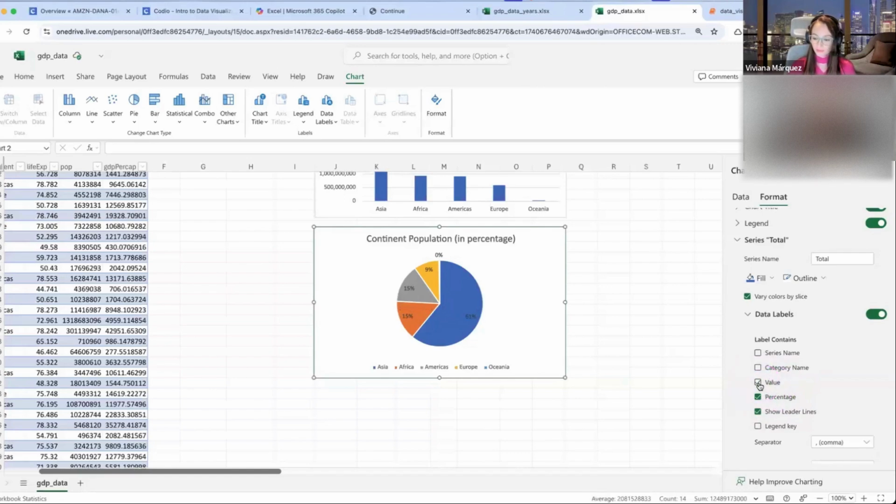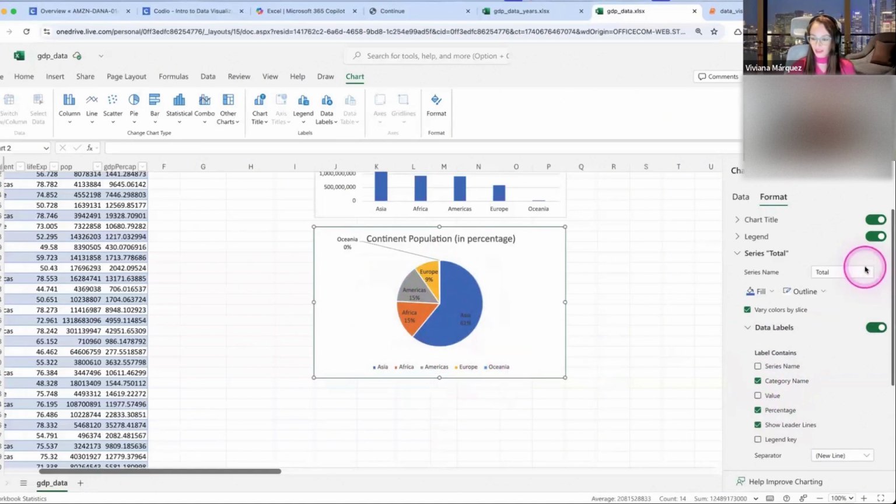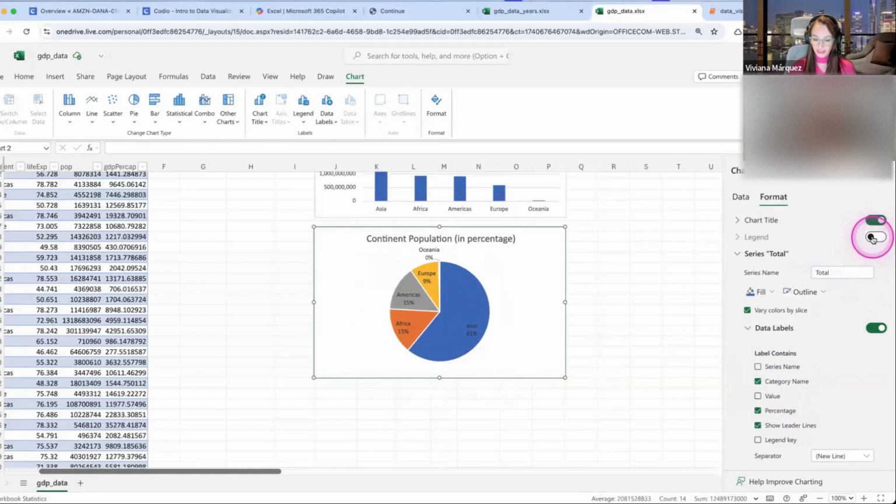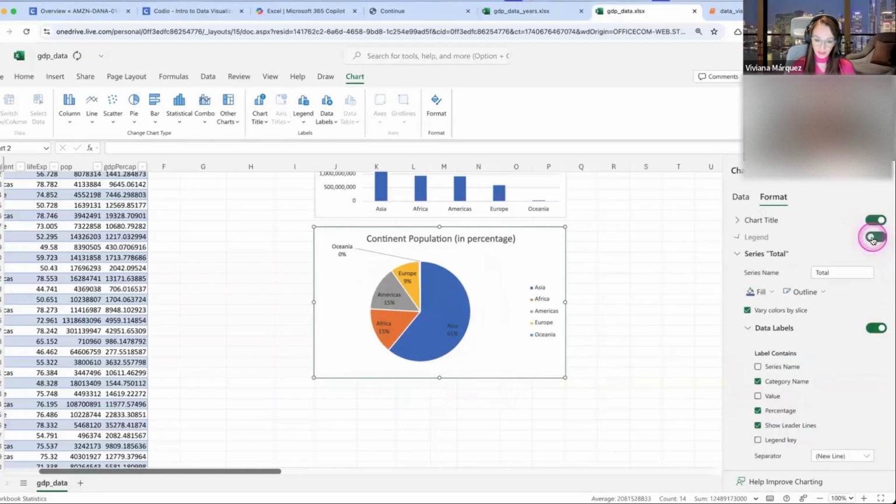I like this better. And maybe you want the category name, so you see it directly here. Now that you have this in here, maybe you could get rid of the legend. You don't need the legend anymore. Up to you if you want to keep the legend or not.